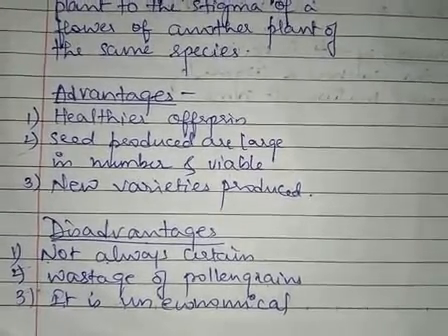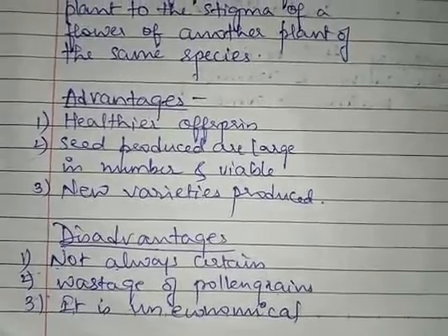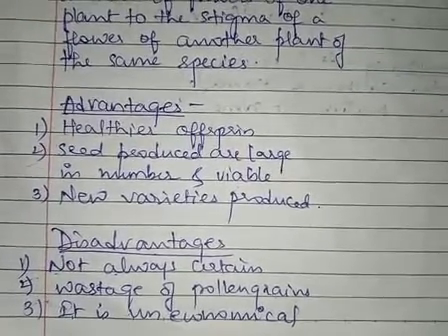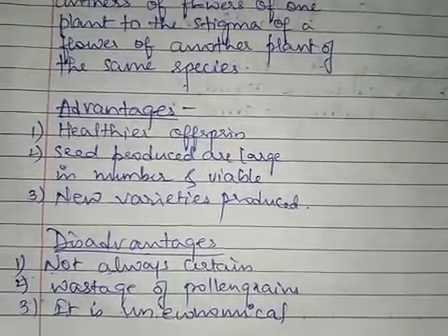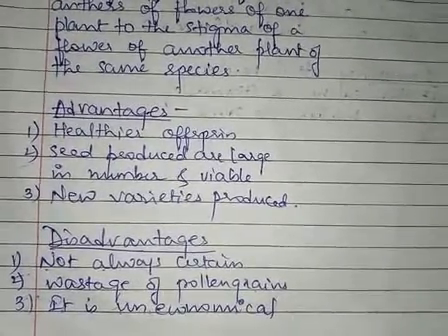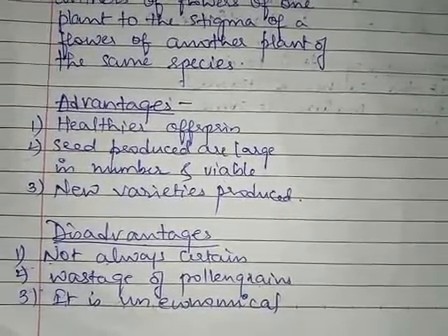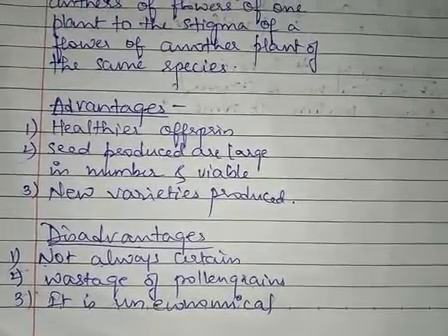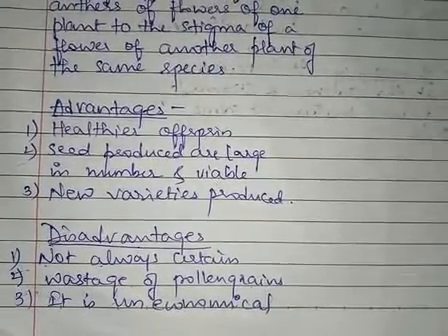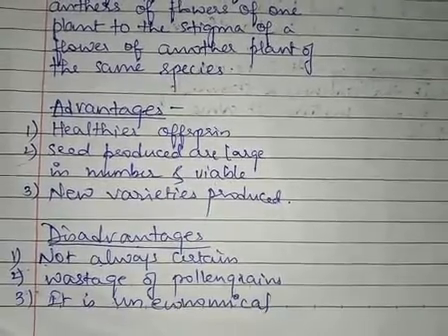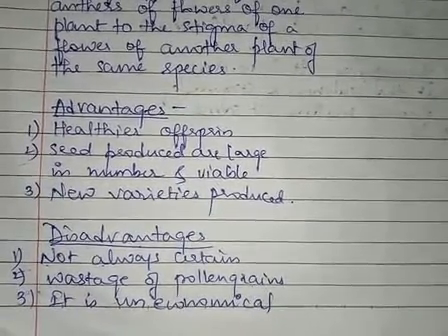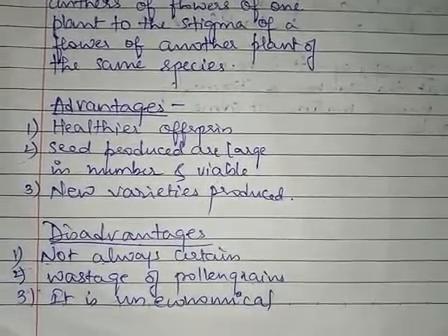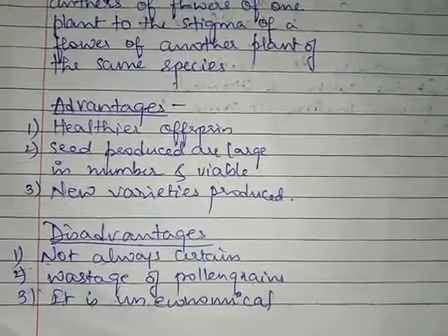Next, new varieties are produced over here. The mixing of the characteristics of the two plants takes place, and due to this mixing, a new variety can be produced. So in case of cross-pollination, new variety is produced, whereas we saw that in case of self-pollination, no new variety was developed.